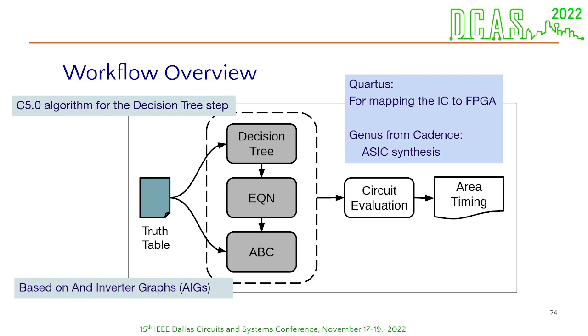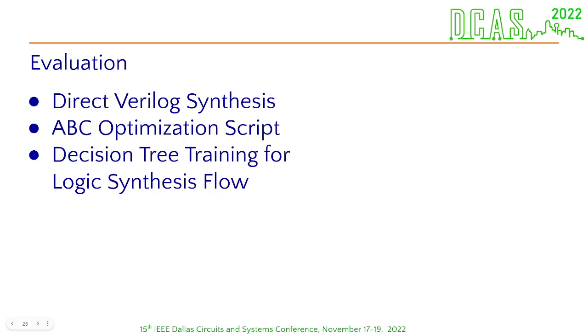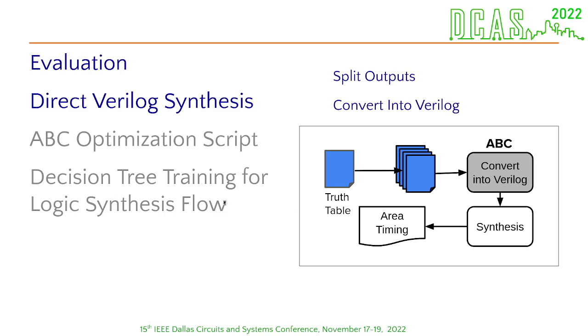Quartus, which is a software to design FPGAs used in the FPGA synthesis, and Janus, which is a software used to make ASIC synthesis. The three methods shown here were compared so we could understand the impact of the decision tree on the final resulting circuits, and compare our approach.